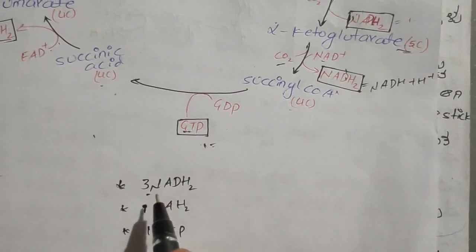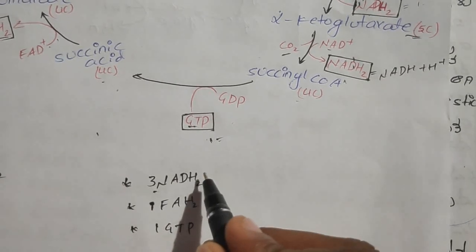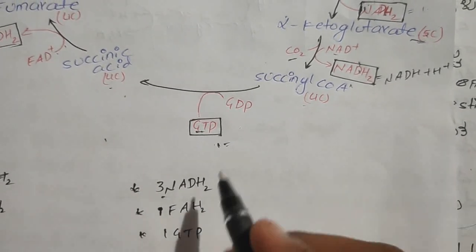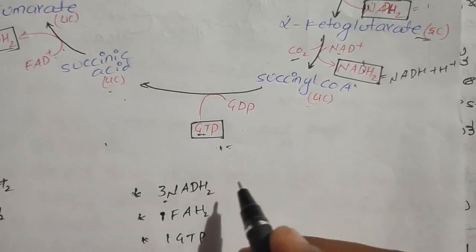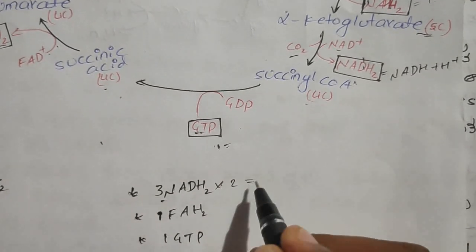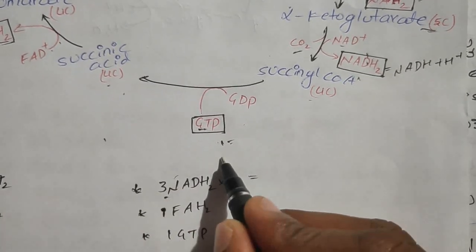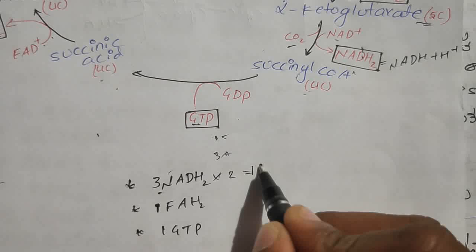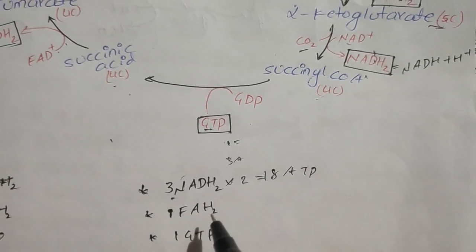See, in the Krebs cycle we got 3 NADH2. If we take 2 molecules, since in glycolysis we get 2 molecules of pyruvic acid, we should multiply by 2. Therefore in total, 1 NADH2 is equal to 3 ATPs, so we are getting 18 ATPs here, and here also 2 molecules of FADH2.